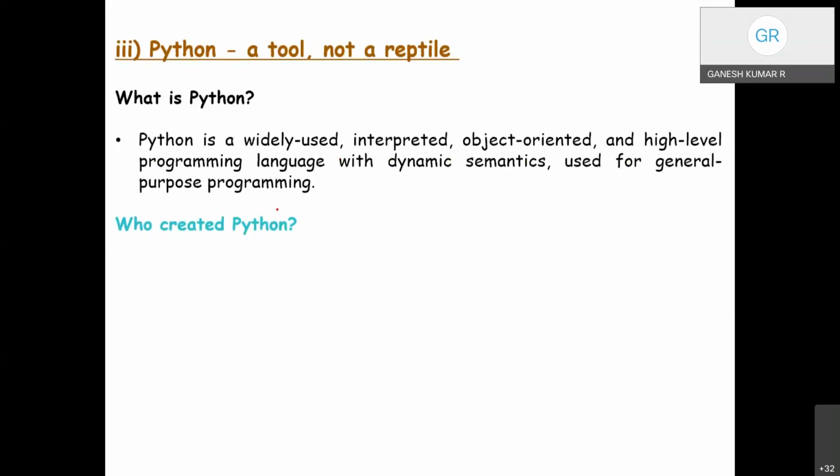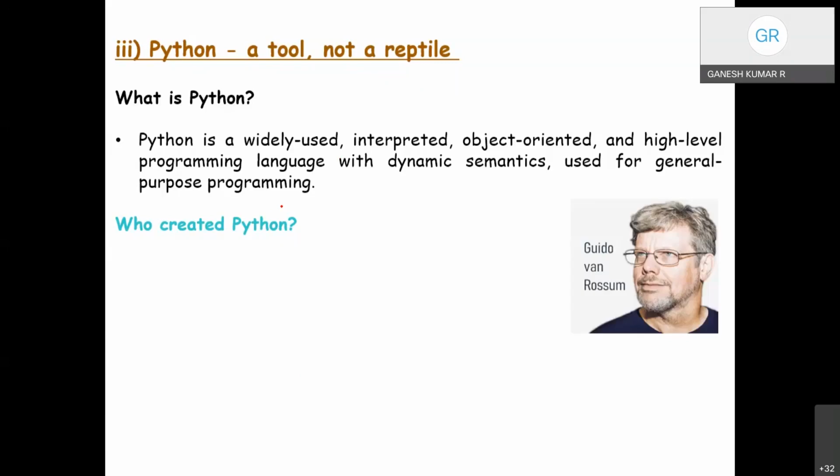So who created Python? It was Guido van Rossum. One of the amazing features of Python is the fact that in the beginning, it was actually one person's work. Usually, new programming languages are developed and published by larger companies. They employ lots of professionals.